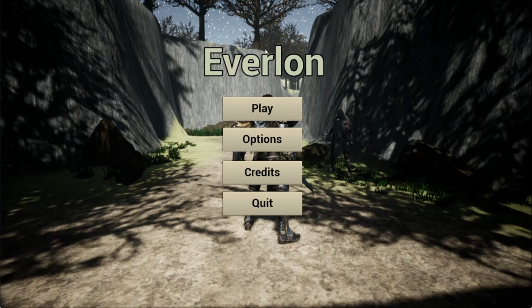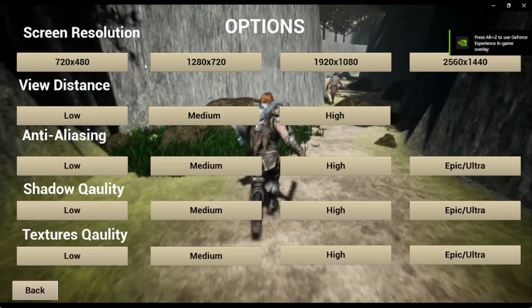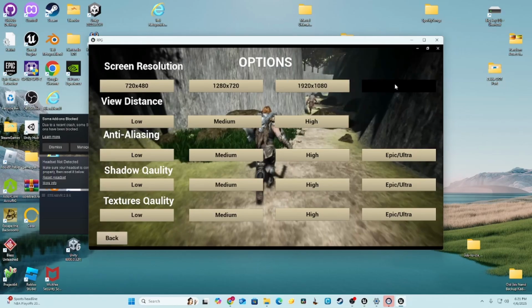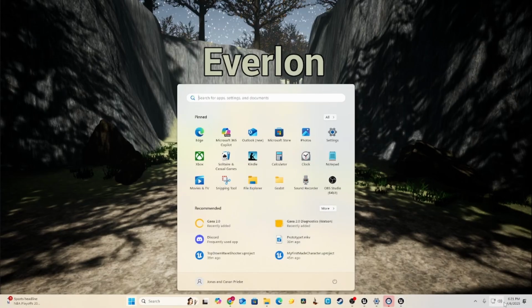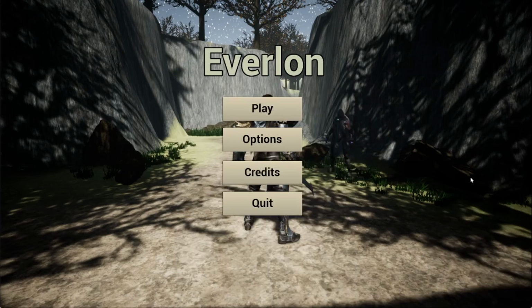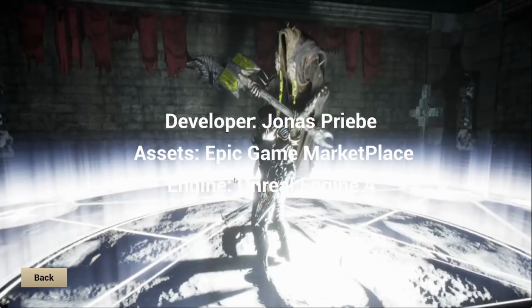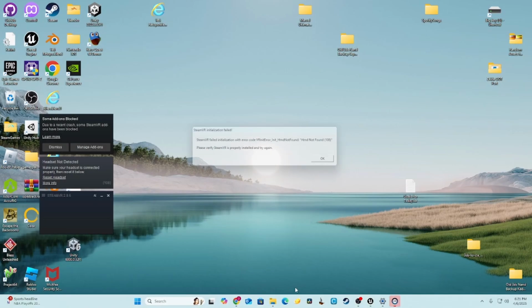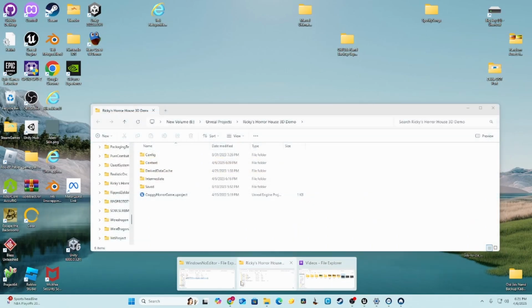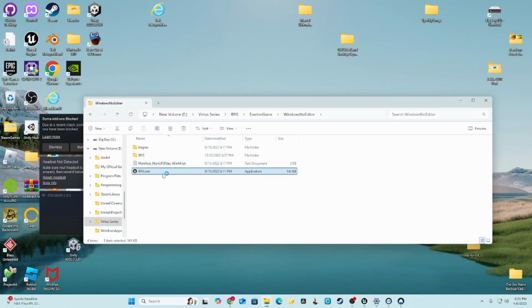Alright, so this right here is Everlon. Oh, can you hear it? Okay. We have play, options menu. I learned how to make this from a YouTuber called Matt Asplin, where I can change the screen resolution. All this different stuff right here. Cool options menu. I'm just gonna turn on the music just a tad. Okay. We have credits, you know, made by me. For some reason I decided to put white text on this background so you can't see it. And I can quit the game, or I can reopen the game right here.